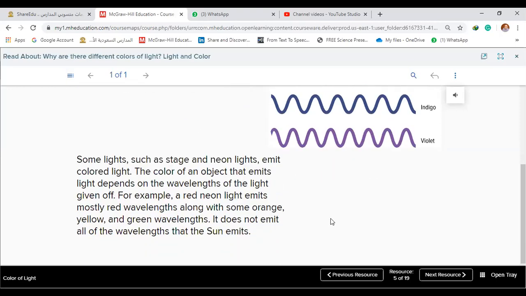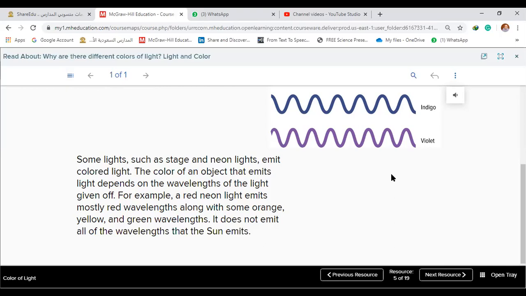Azuz, yes? Can I ask you a question? Sure. If the wavelength is shorter, will the wave be faster or slower? It doesn't depend on that. If the wavelength is shorter, the frequency is larger. It depends on the number of vibrations, as frequency. So violet has the highest frequency because it has the least wavelengths. Okay, thank you.